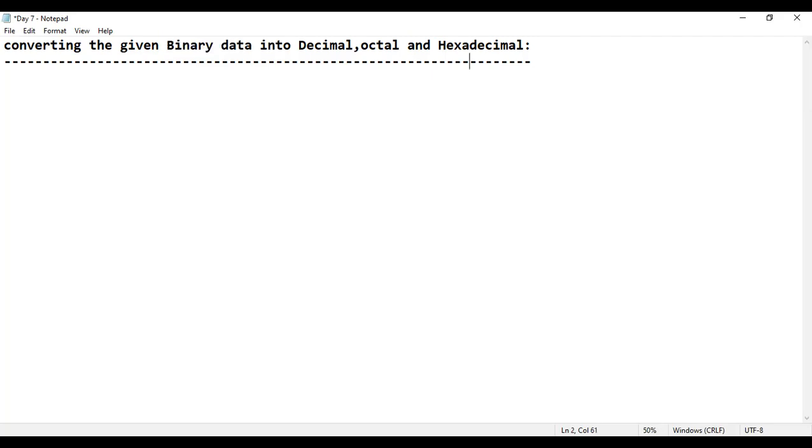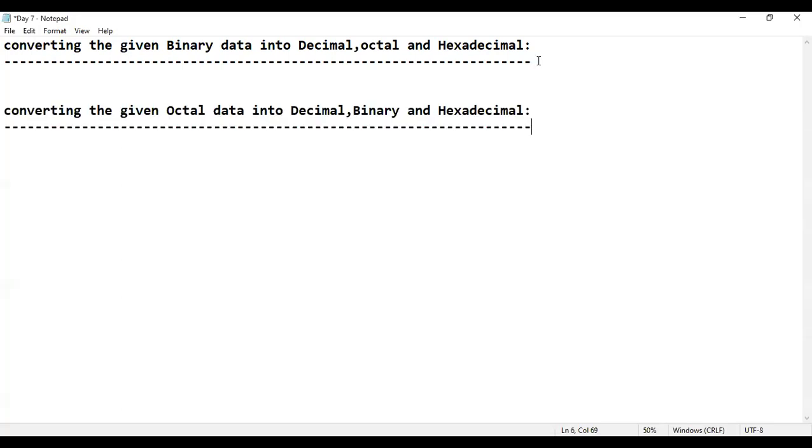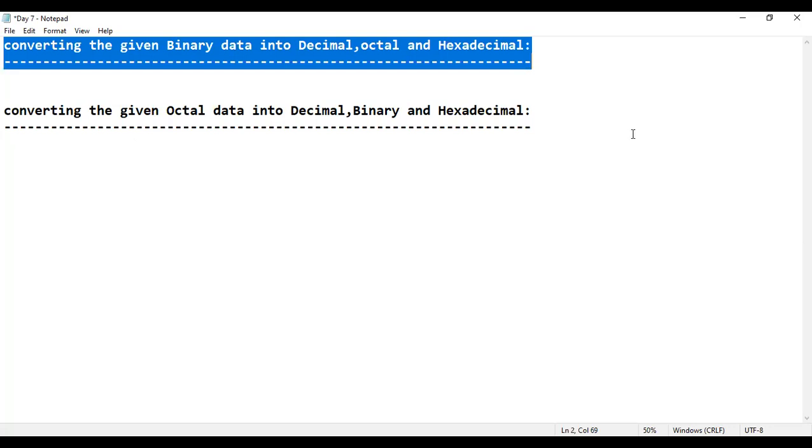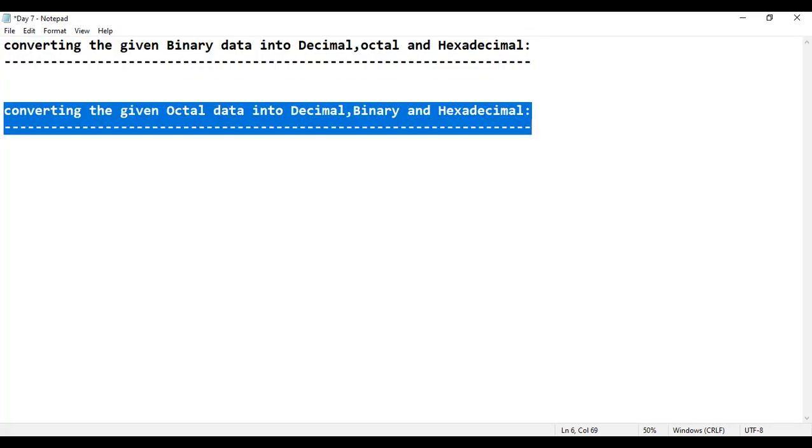Next, what I have to teach, if you ask me, is pretty simple. Observe properly. I don't think I have to teach how to convert the given octal data into decimal, binary, hexadecimal. Will you agree with my point? Guys, please do respond. First, I have to teach this one. Next, I have to teach this. Next, don't you think I have to teach the last one also?